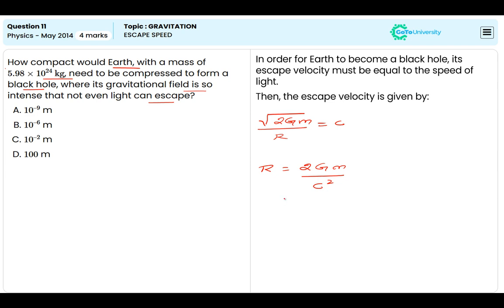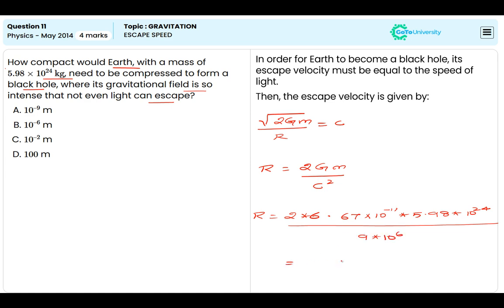Then, by substituting the values, r is equal to 2 times G, which we know is 6.67 × 10^-11, times the M value, which is 5.98 × 10^24, whole divided by 9 × 10^16.